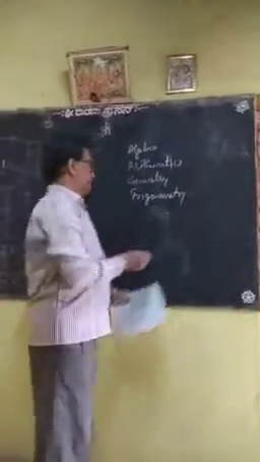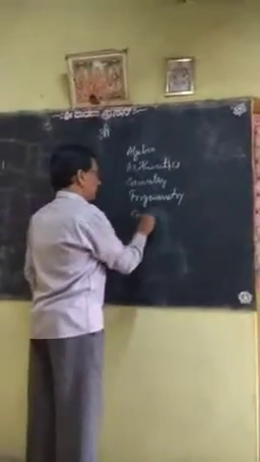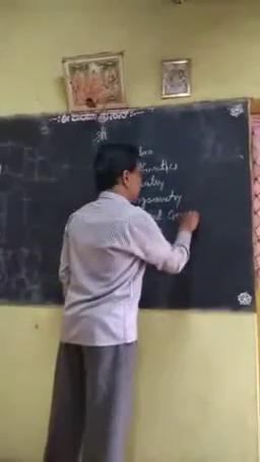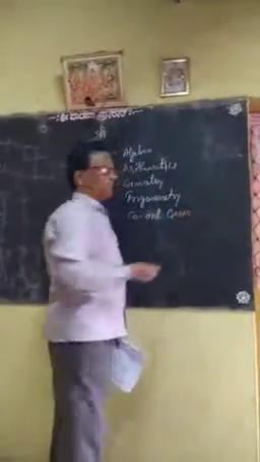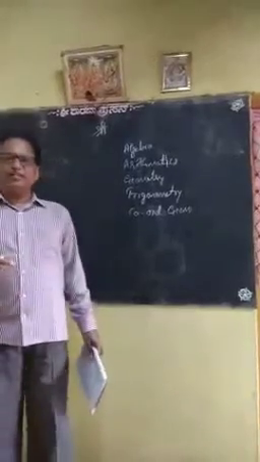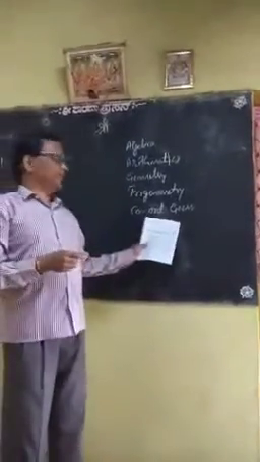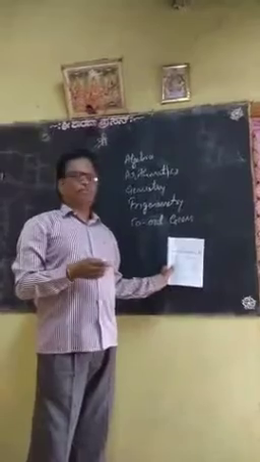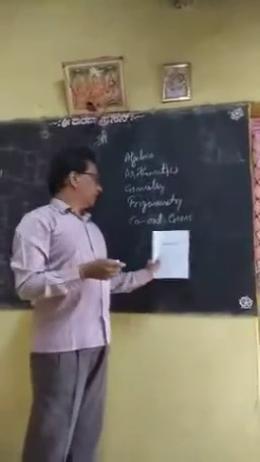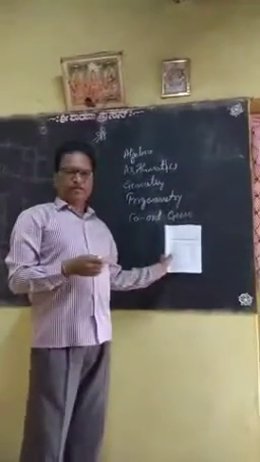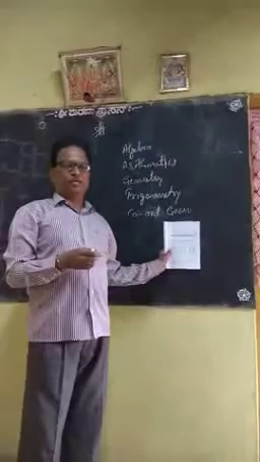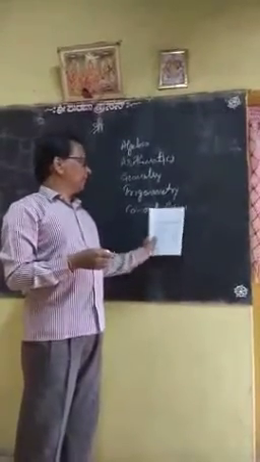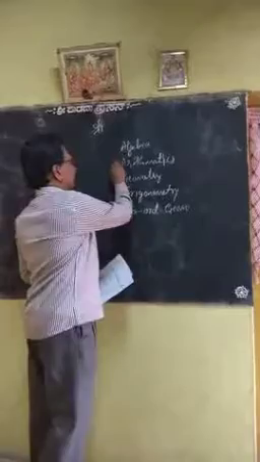And then one more new topic, that is coordinate geometry. Coordinate geometry is also a new topic, but you already studied a little bit in your 9th standard, the basic things about coordinate geometry, which is based on the graph. The graph has 4 quadrants. On the basis of the quadrants, you have to study coordinate geometry. So let us start first with arithmetic.